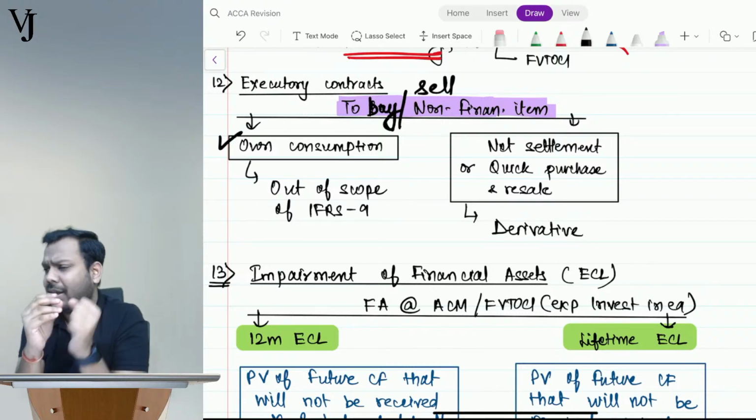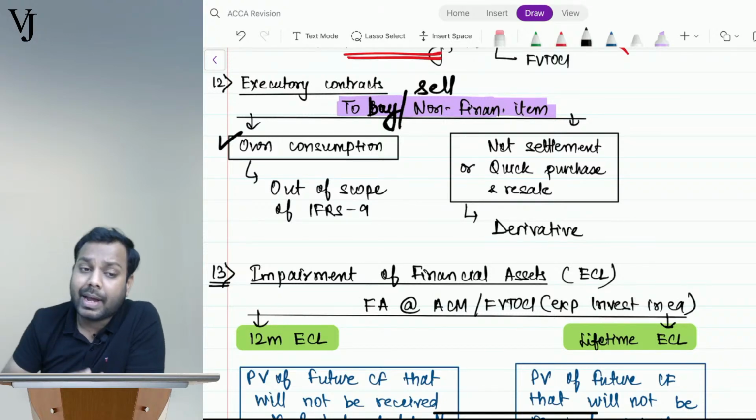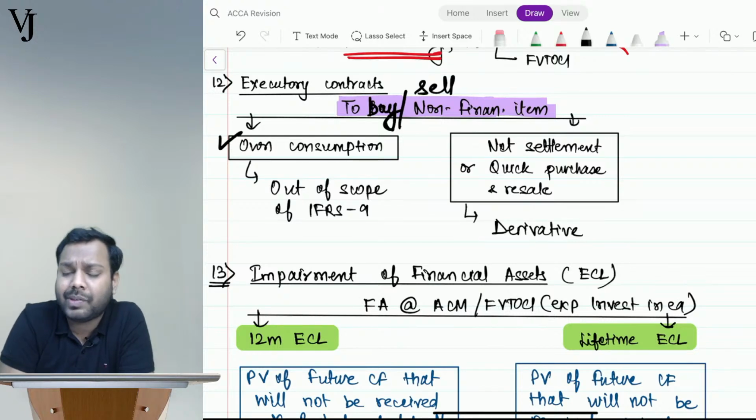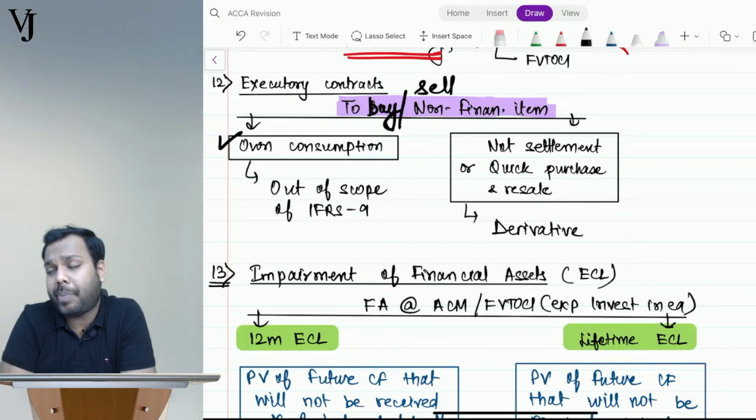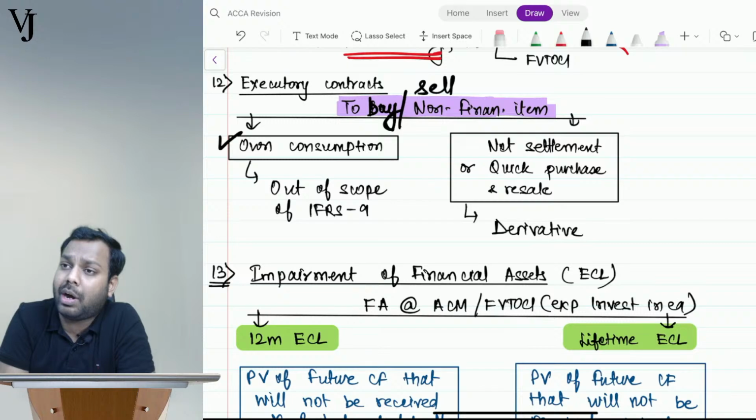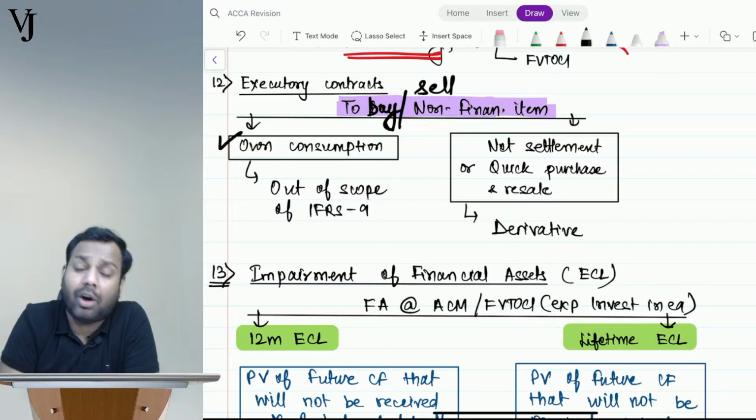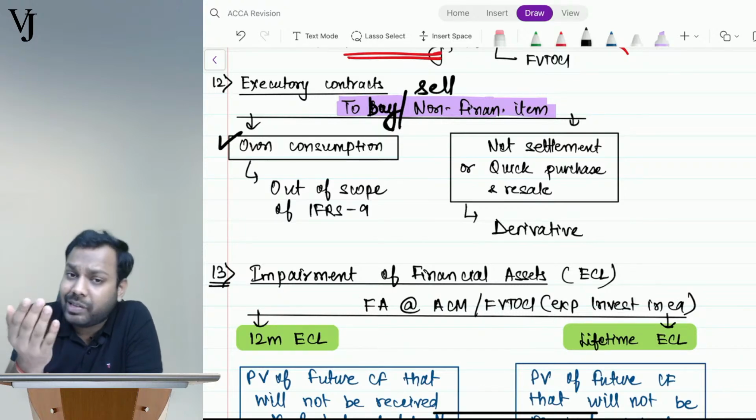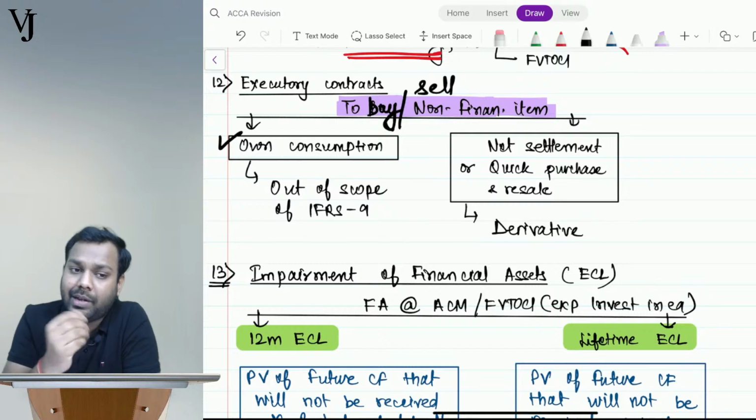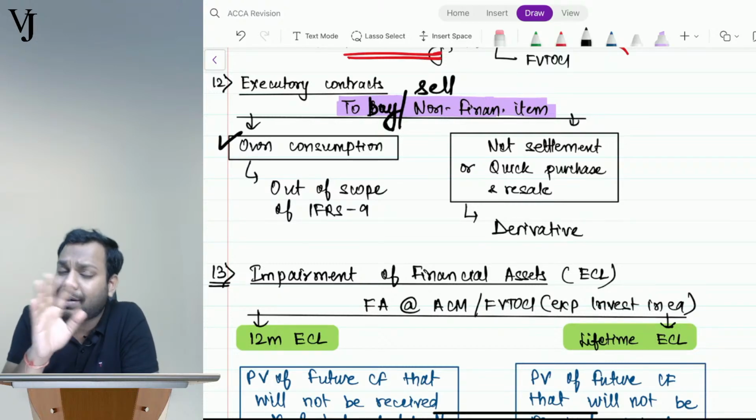But let's suppose I enter into a contract where I can do the net settlement. What is the meaning of net settlement? I have a contract to buy at rupees 10 per leaf of paper, but the rate becomes 12. So rather than buying, I'll just take 2 rupees from him per paper. I'll not take the delivery.